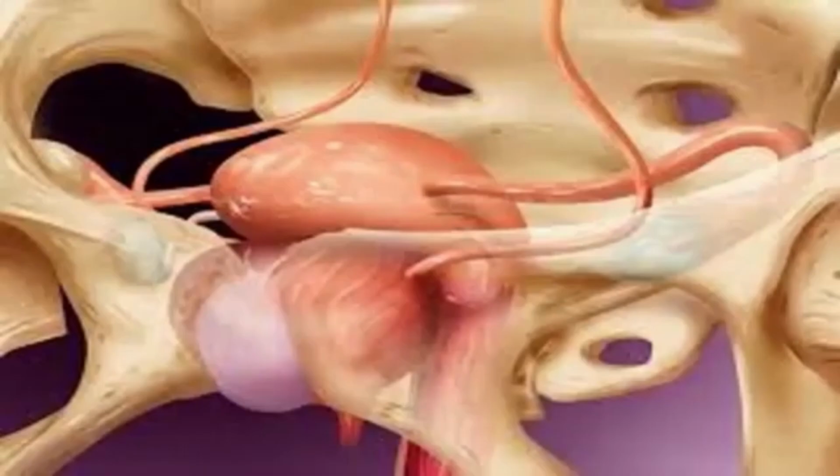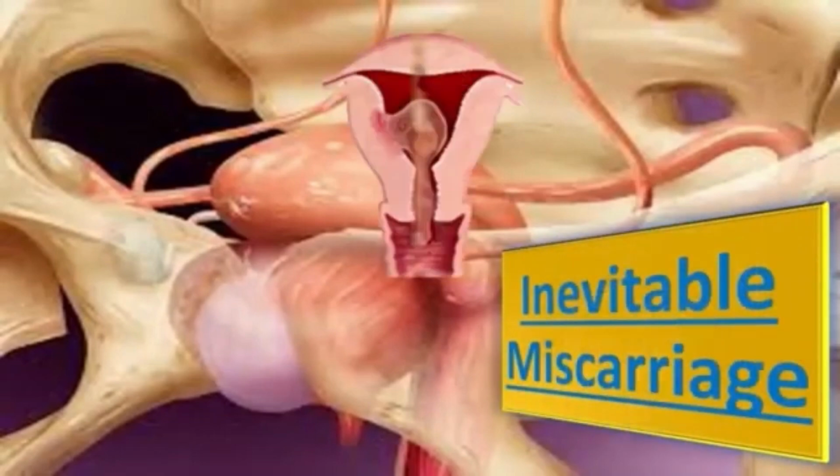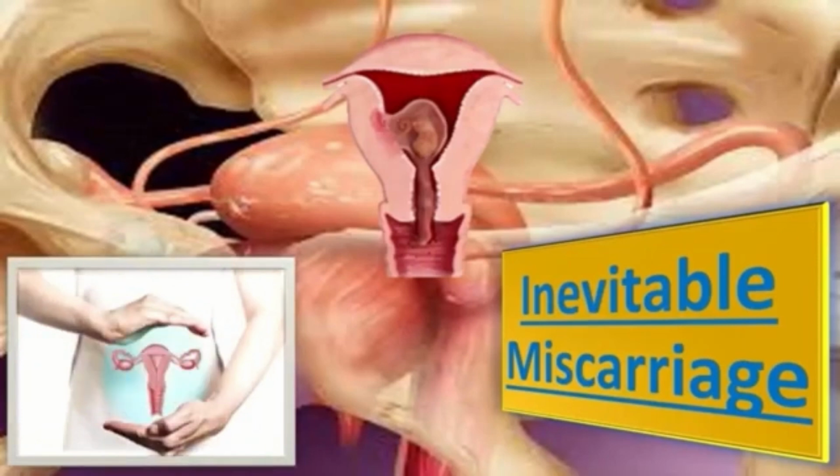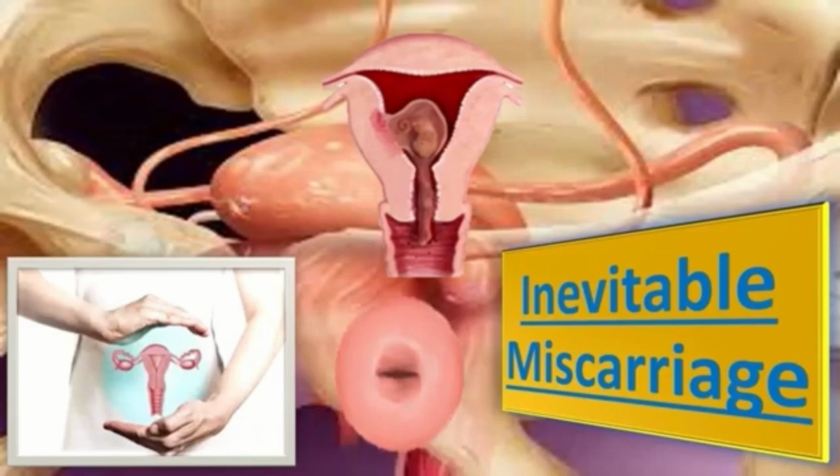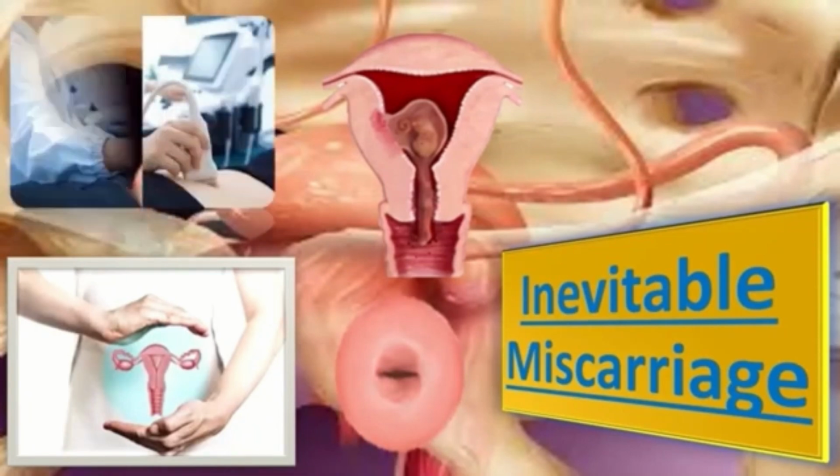Let us explain inevitable miscarriage. In this type of miscarriage, vaginal bleeding is present. Pain may or may not be present. And when we do the per speculum examination, the os is open in inevitable miscarriage. And what are the ultrasound findings? On ultrasound, usually the gestational sac is there.